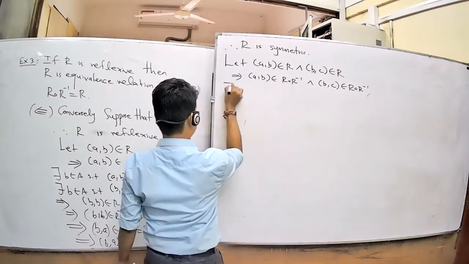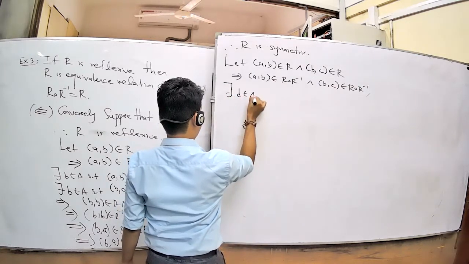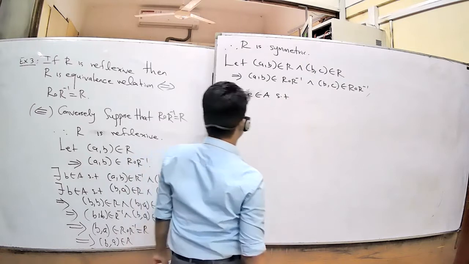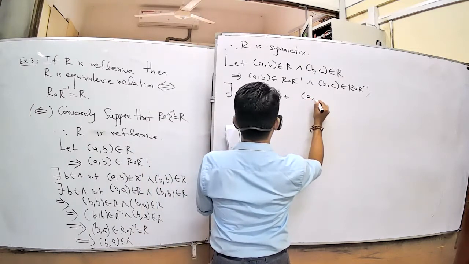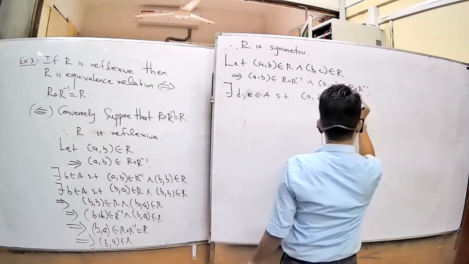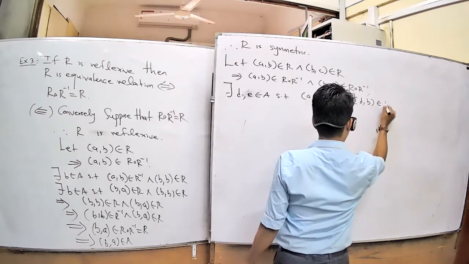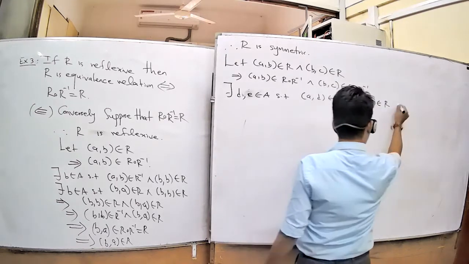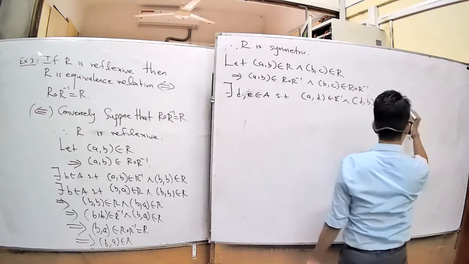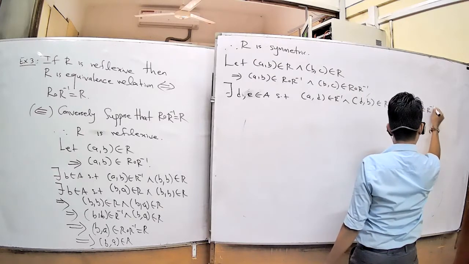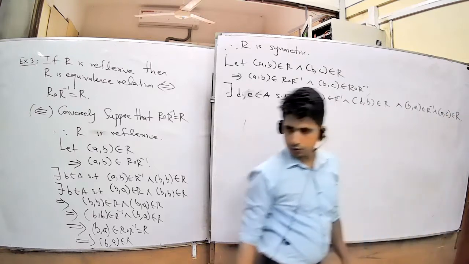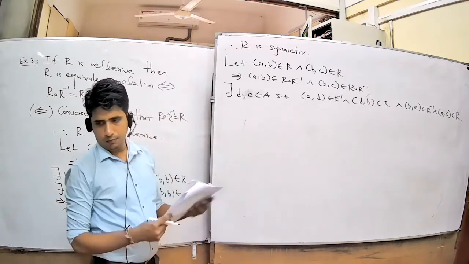Therefore, for this part, use the composition definition. D, E belong to A such that (A, D) belongs to R inverse and (D, B) belongs to R, and for this part (B, E) belongs to R inverse and (E, C) belongs to R. Is it okay? (E, C) belongs to R.